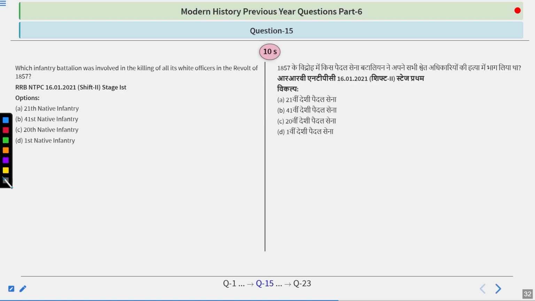Which infantry battalion was involved in the killing of all its white officers in the revolt of 1857? Options are 21st Native Infantry, 41st Native Infantry, 20th Native Infantry, and 1st Native Infantry. Try to think about it.